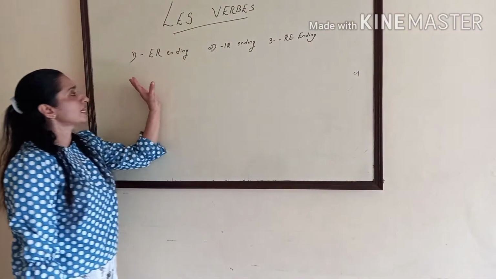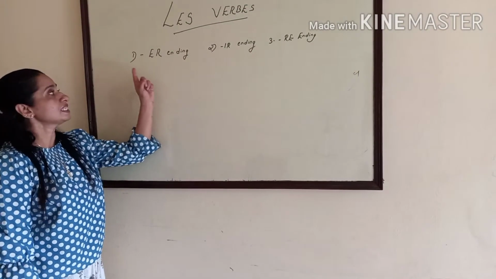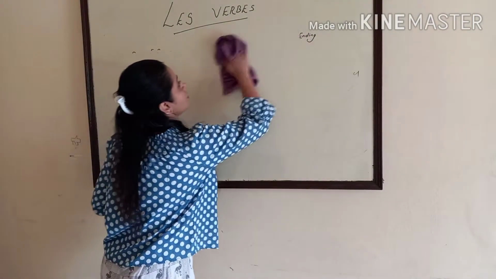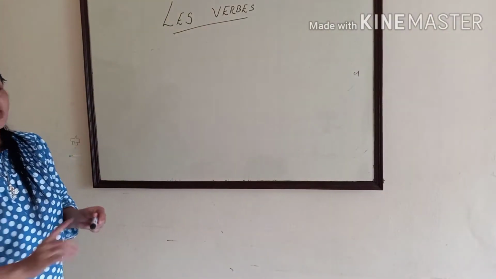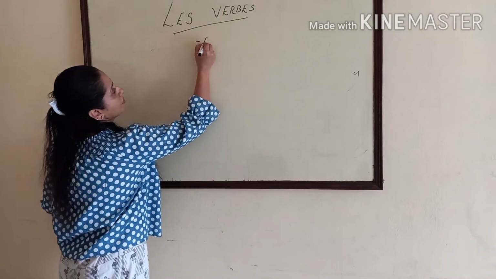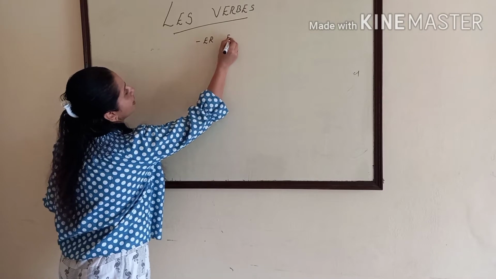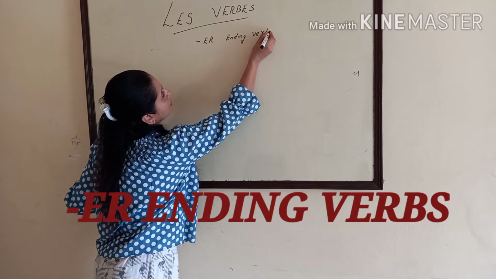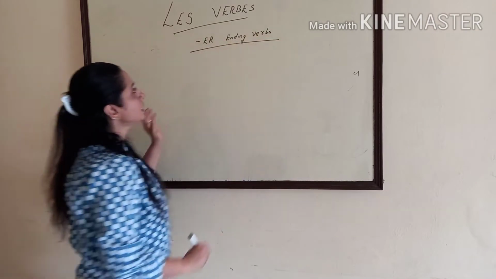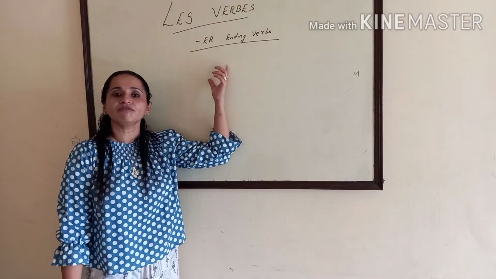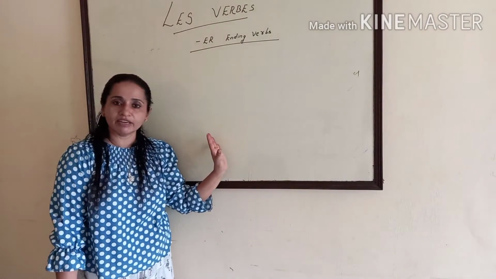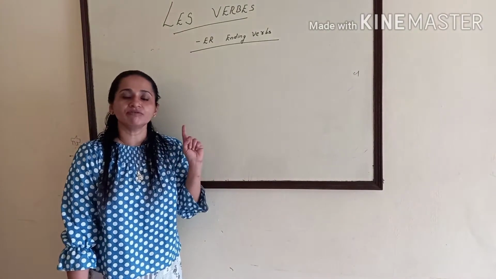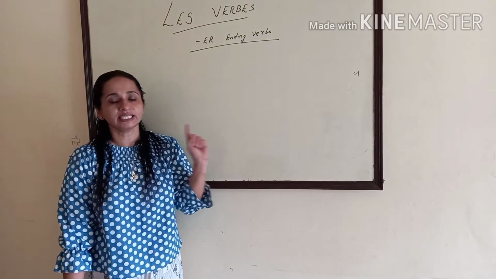Today we are going to learn the first group of verbs, which is ER ending verbs. All the ER ending verbs are conjugated in the same way.